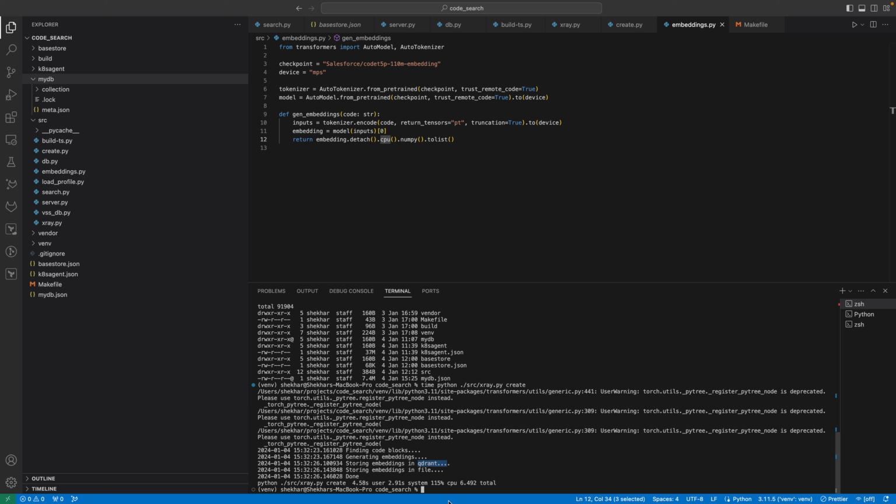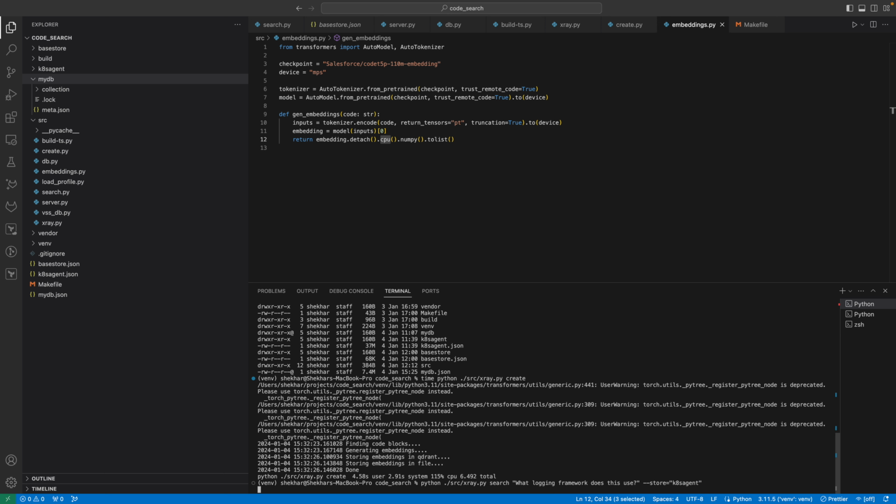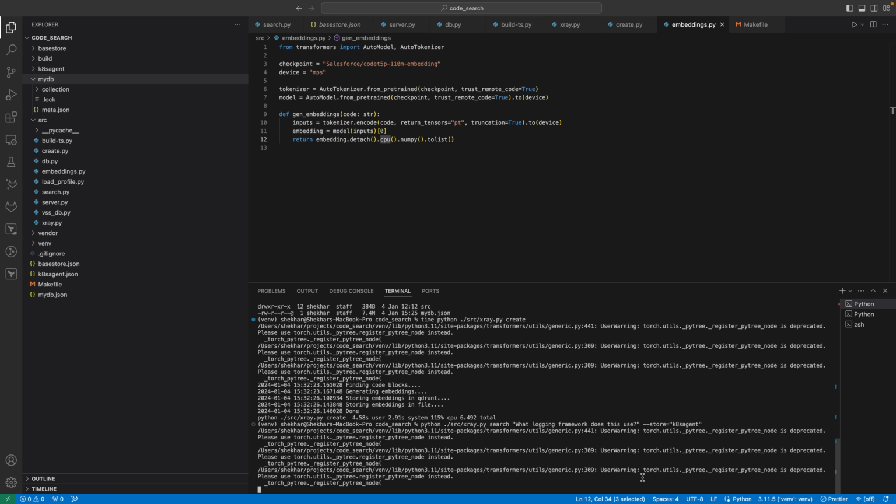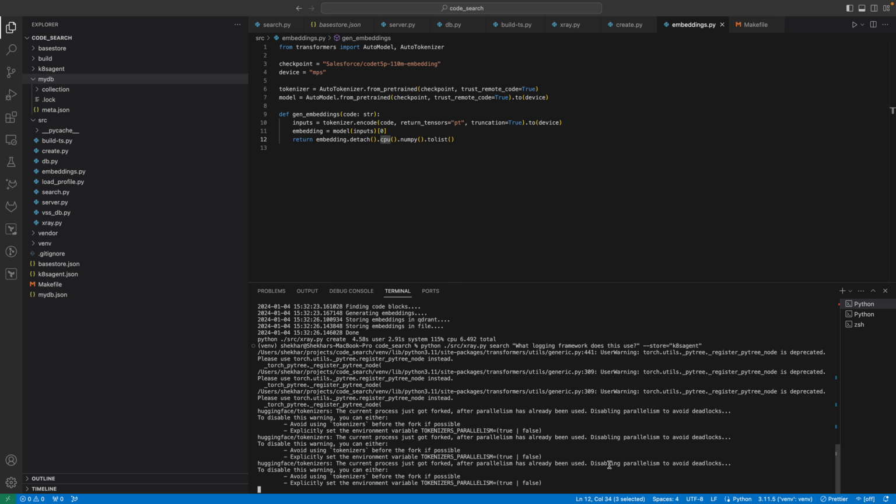Now let's look at searching the embeddings. There's a search method in which you can give a search query to search for embeddings. Let me show you this one for the K8s agent project, which is a pretty large project with lots of files. I already generated the embedding store for that. If I ask it what logging framework it uses, what I'm doing here is first getting the embeddings back, and I'm also sending them to Anthropic with the examples to receive the result. Let's give it a few seconds.